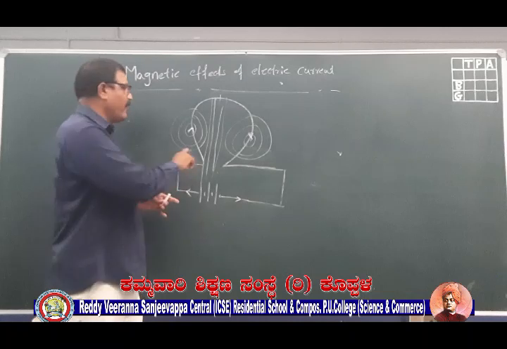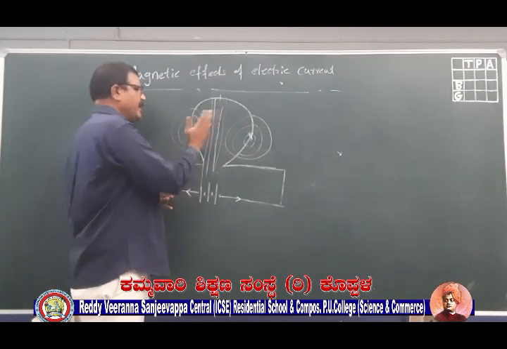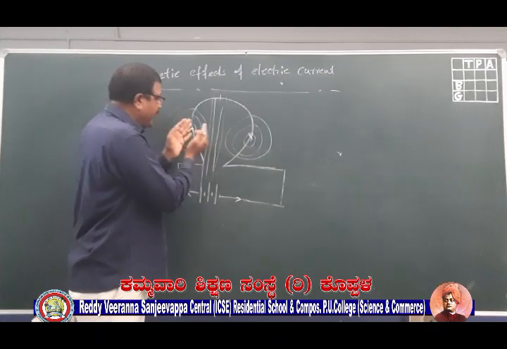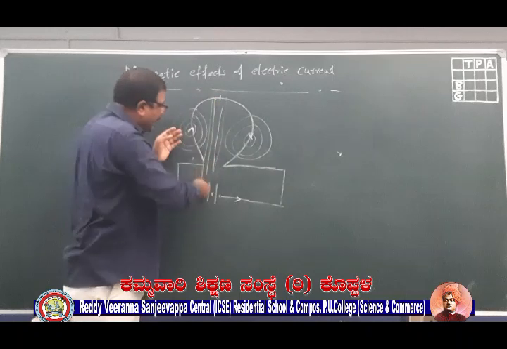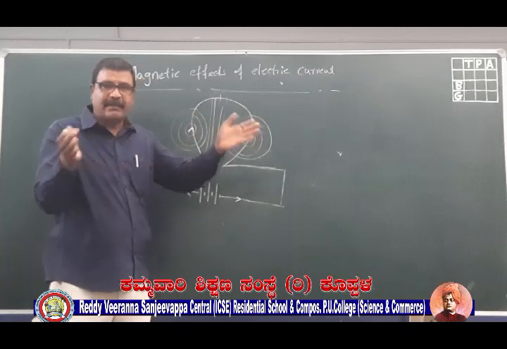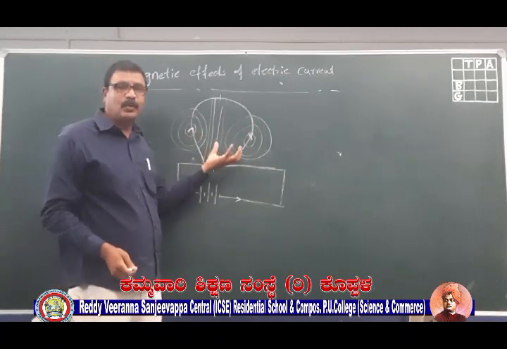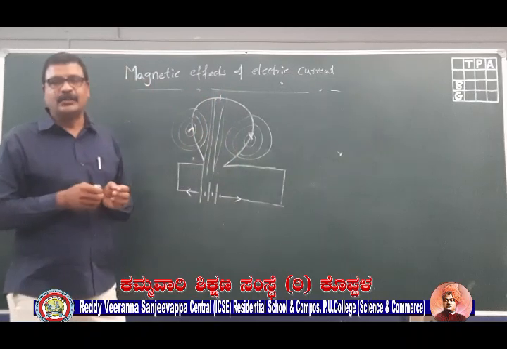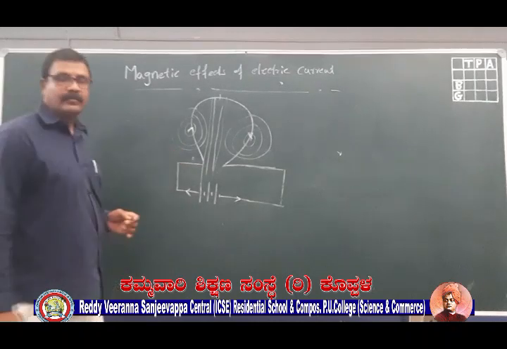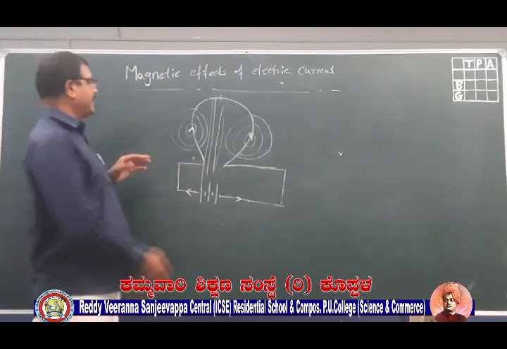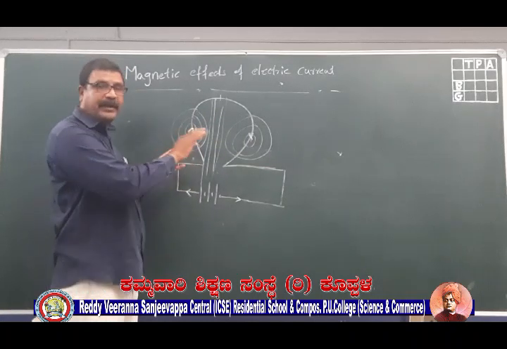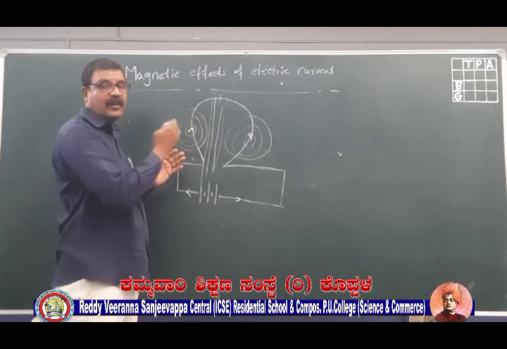First thing you should note here, a loop behaves like two straight conductors, but at the center the magnetic field will act like straight lines, because as you move further away, the circles go on becoming bigger and bigger. As you come to the center of the loop, they will behave like straight lines. So this is about the magnetic field of a loop. What we are understanding here is that one side will behave as the north pole and the other side as the south pole, depending on the direction of current.